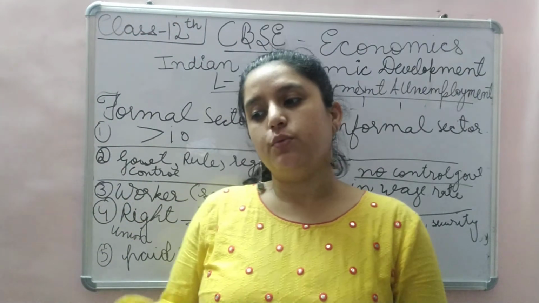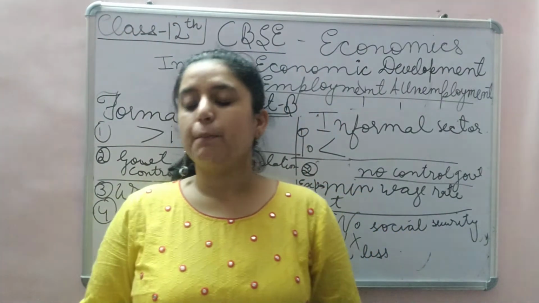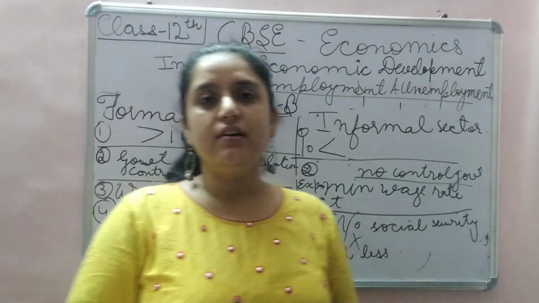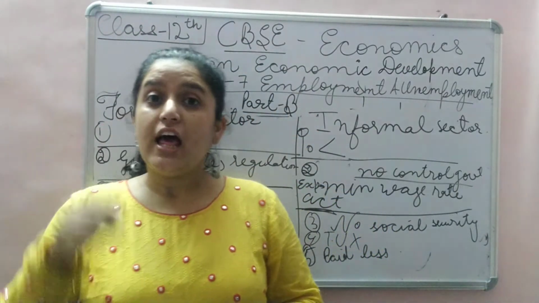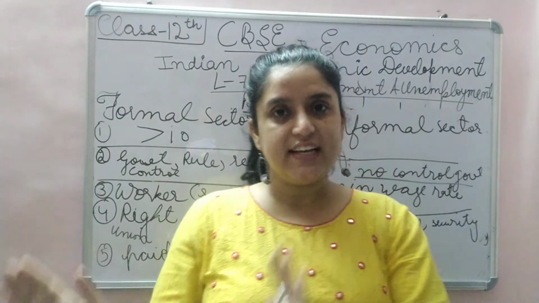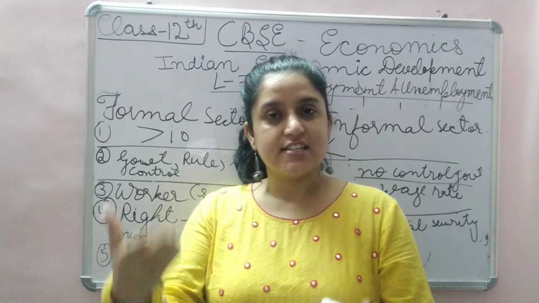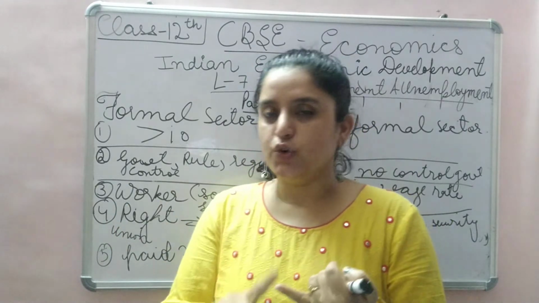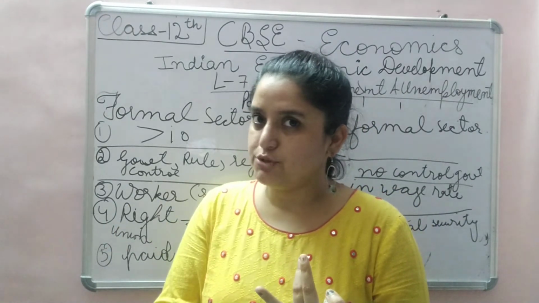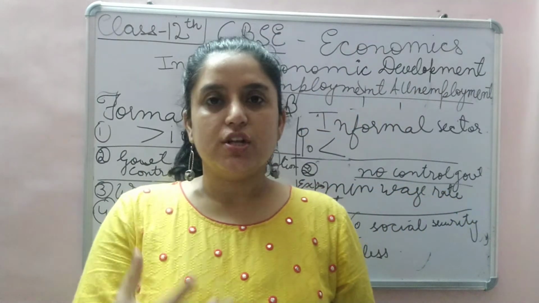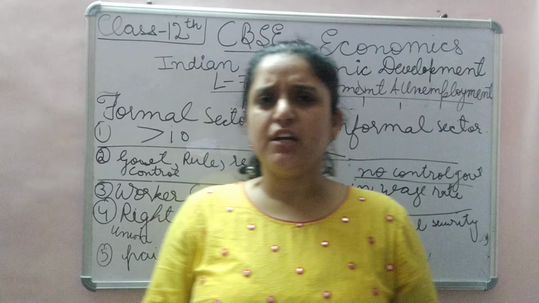If you don't want your maid to work, will you be giving notice to her? No. That is the informal sector, where fewer than 10 people are working, in your home. Neither do you give any job security to the person, nor any social benefit, and many other benefits.